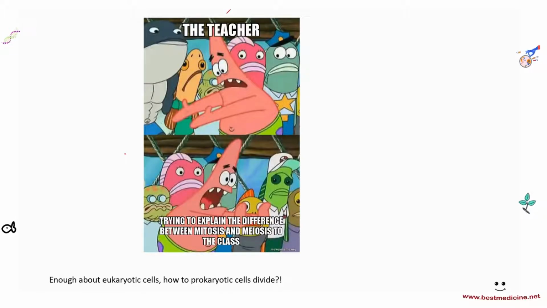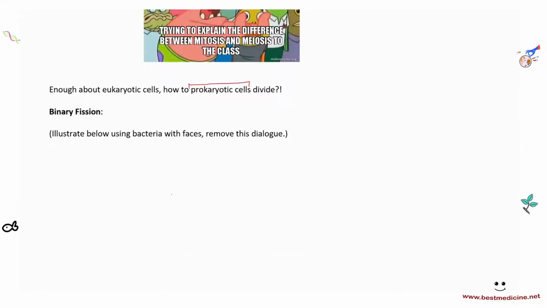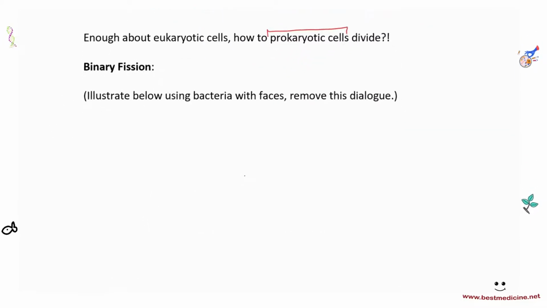Okay, so enough about eukaryotic cells. What about prokaryotic cells? How do they divide? Right? Prokaryotic cells, you remember what those are? Bacteria and archaea, right? Bacteria and archaea are prokaryotic cells. So how do prokaryotic cells divide? Well, let's have a look. They divide by a process called binary fission.